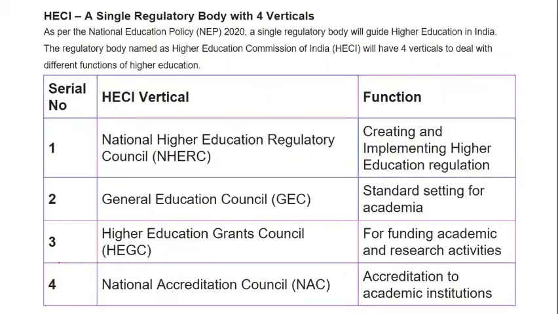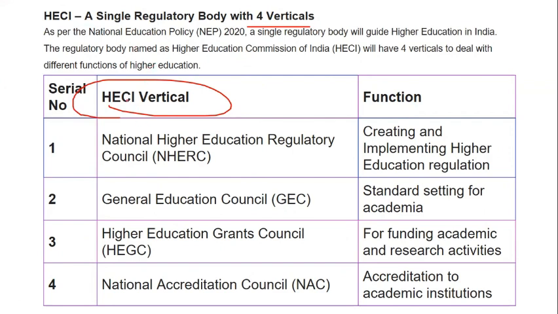Then let's see a single regulatory body with 4 verticals. This is an umbrella which will take care of all higher education.